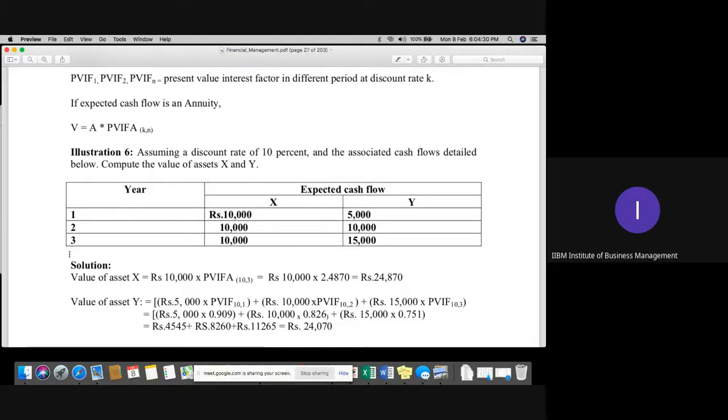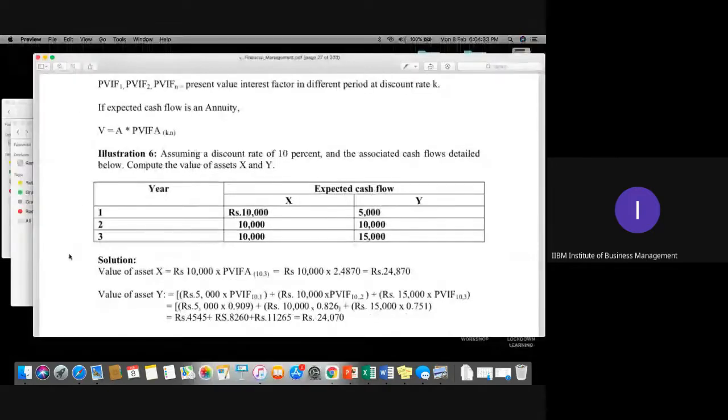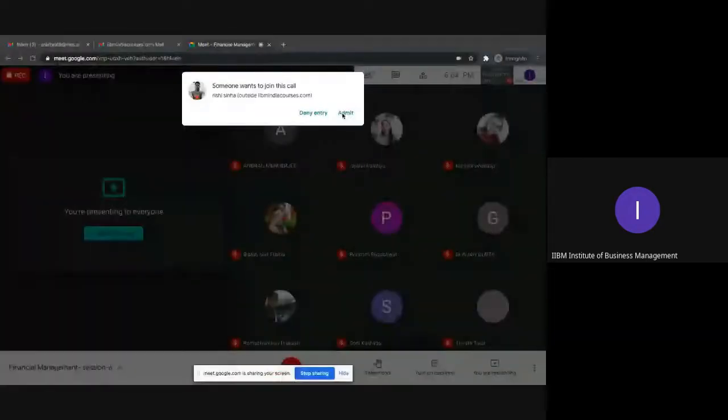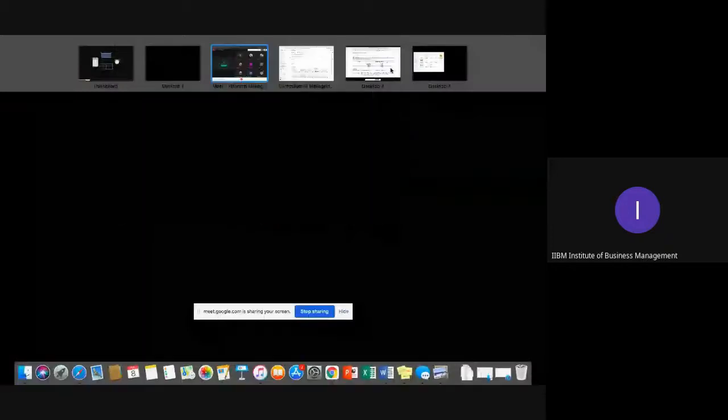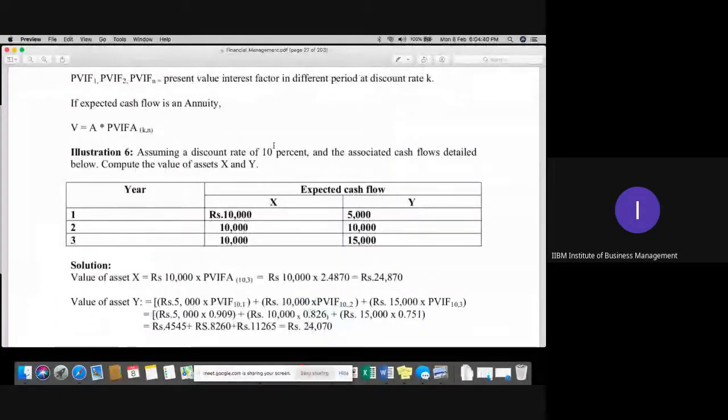Next model. Anji, shall we start, please?